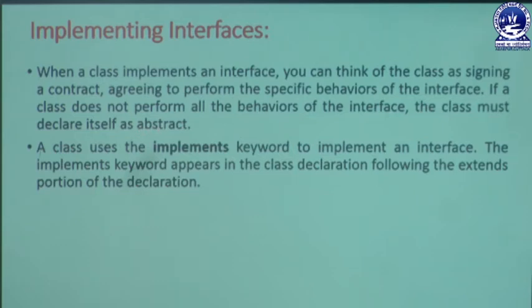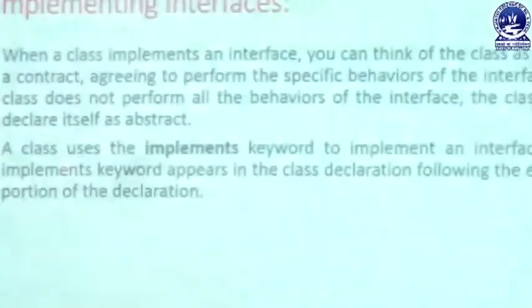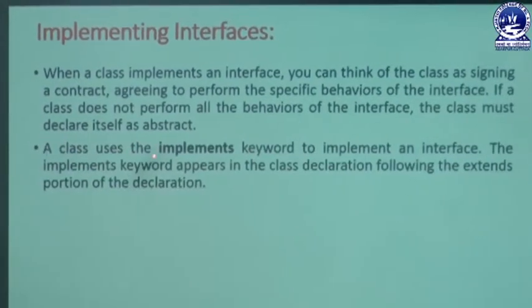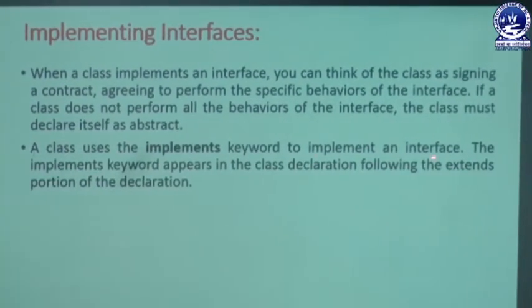That means whenever a user declares an interface keyword, there is no need to declare any abstract keyword in front of that interface. That interface is implicitly considered abstract throughout the program. Okay, fine. Next we can learn that a class uses the implements keyword to implement an interface.